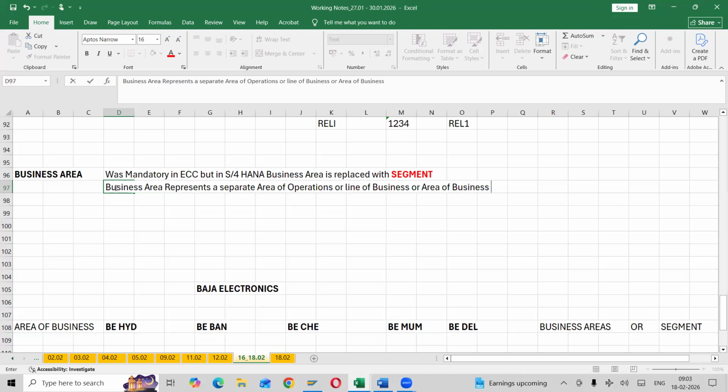An area of business within an organization for which independent financial statements can be generated.